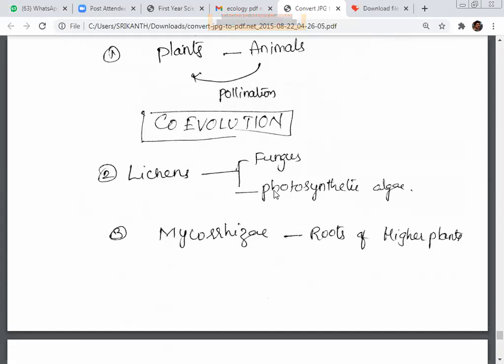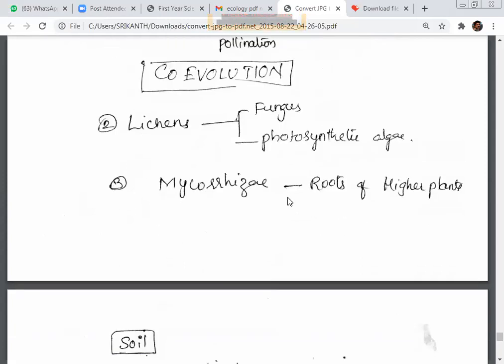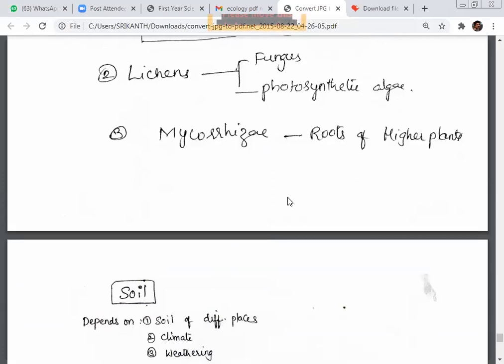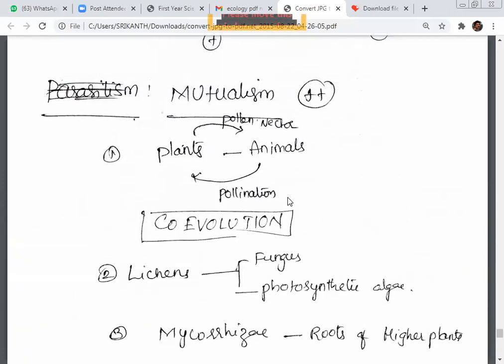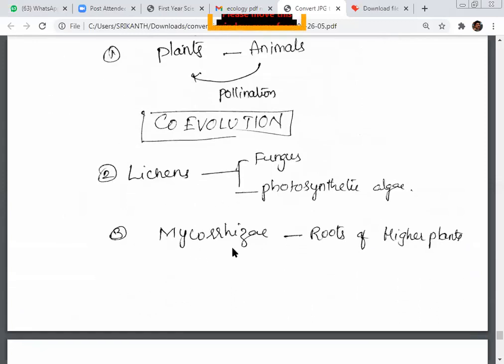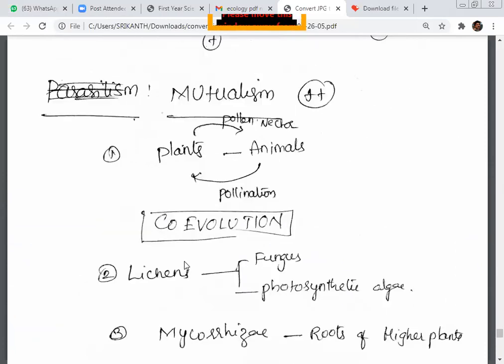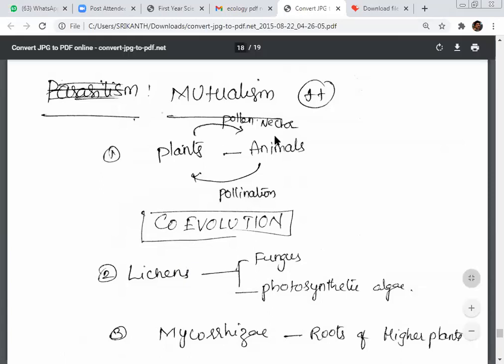Lichens, with a fungal partner and an algal partner, are one of the best examples; both get benefited. Mycorrhizae and the roots of higher plants. Let me read once again. Examples for mutualism: plants and animals, lichens with algal and fungal partners, and mycorrhizae with the roots of higher plants. So this is a brief explanation, a memory mind map of the population interactions, which will help us to revise easily.